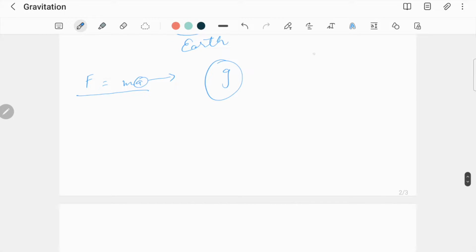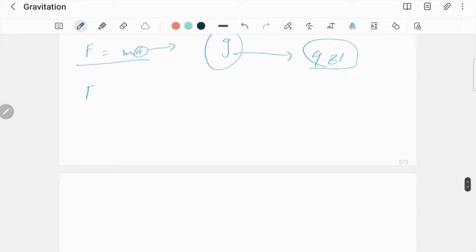And we discussed that if you throw something from mid-air, it will have an acceleration related to this symbol, which would be 9.81 meters per second squared. So, if we substitute in this formula, we will have the symbol g.